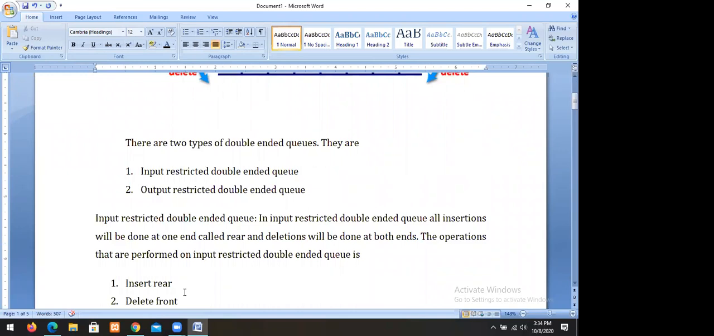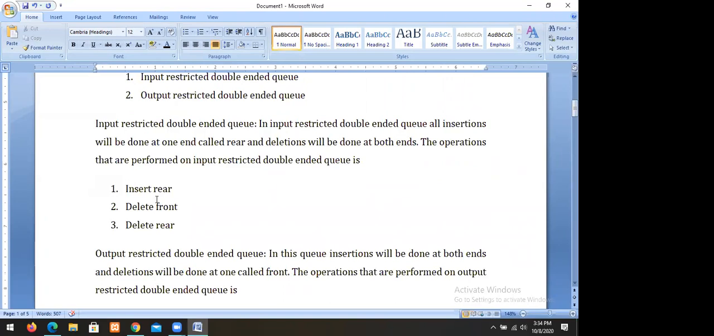What is an input restricted double-ended queue? In an input restricted double-ended queue, all insertions will be done at one end called rare. We always insert the elements at rare. However, deletions will be done at both ends. Such a queue we call an input restricted double-ended queue. So insertion is on one side and deletions are on both sides. That's why the functions are insert rare, delete front, delete rare.